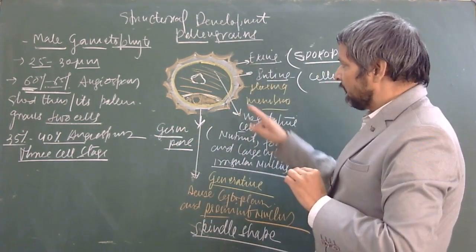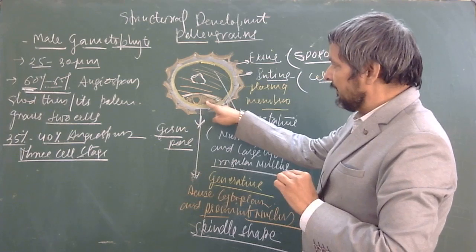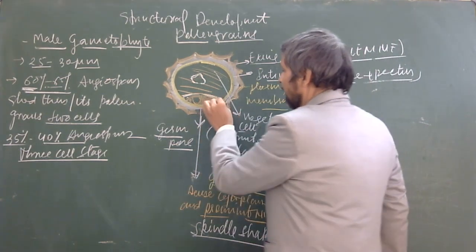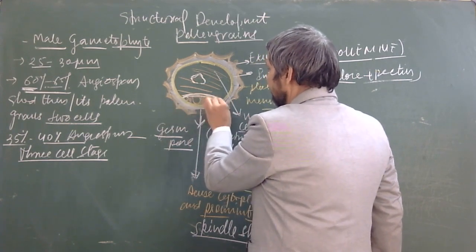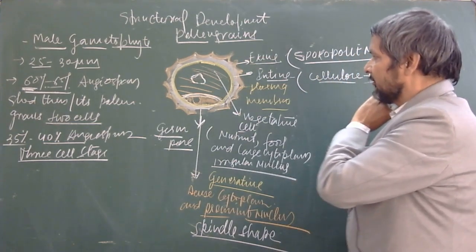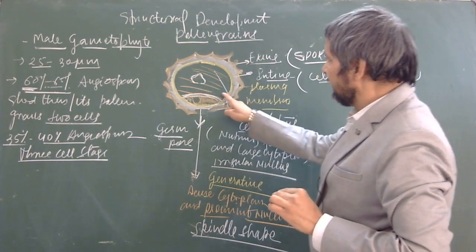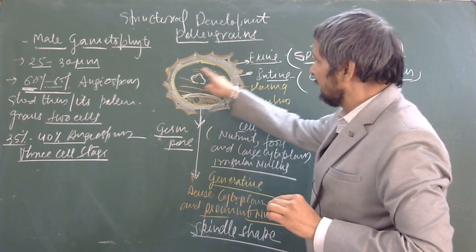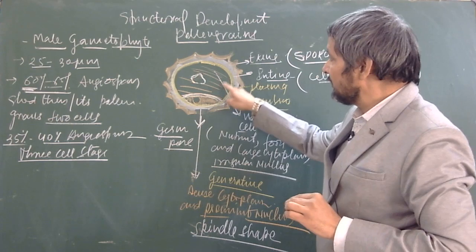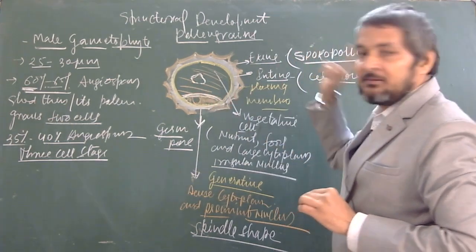And the germ pore is found at the site where the generative cell is located, basically this site. And the last point: this spindle generative cell is floating in the matrix of the cytoplasm of the vegetative cell.